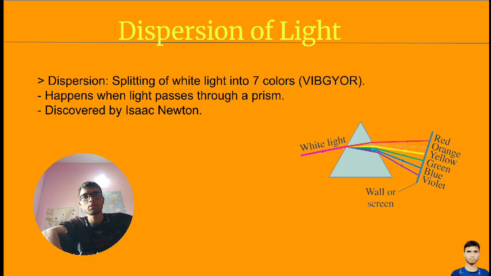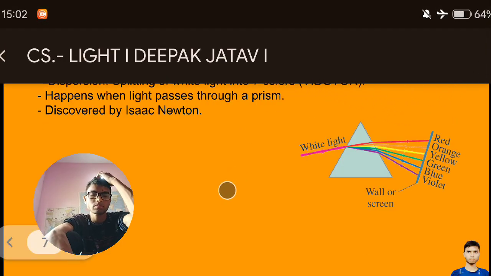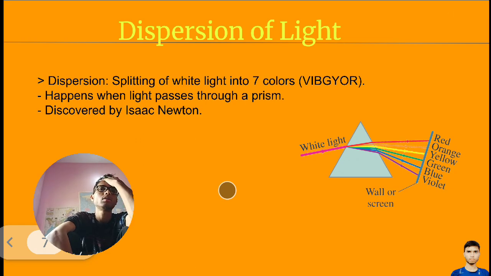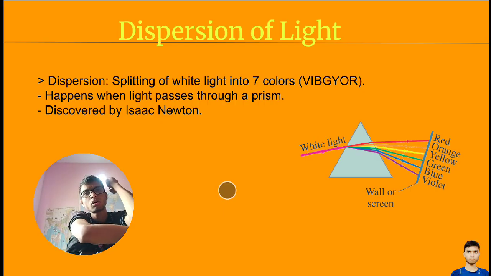Next, dispersion of light. Dispersion means a splitting of light.